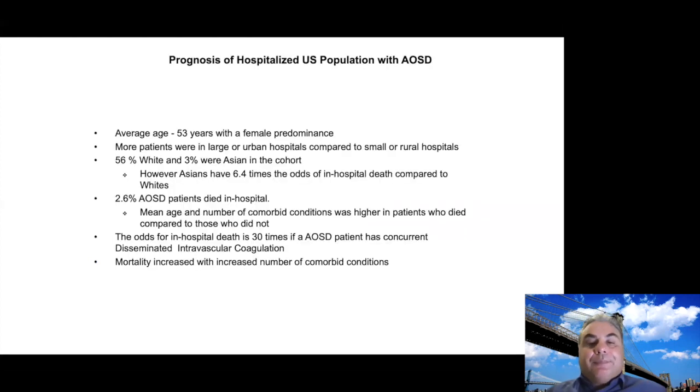Next slide. So this summarizes the slide. A small percentage of patients were Asian, but they were overrepresented, unfortunately, in mortality. The overall death rate was 2.6%, and having multiple comorbidities obviously contributed to that. Next slide.